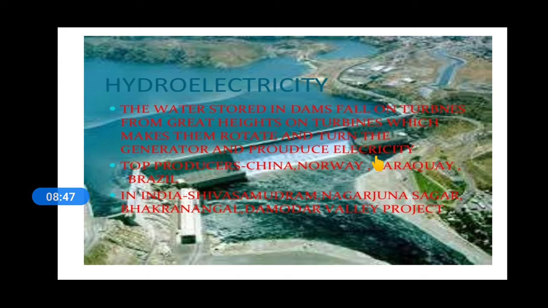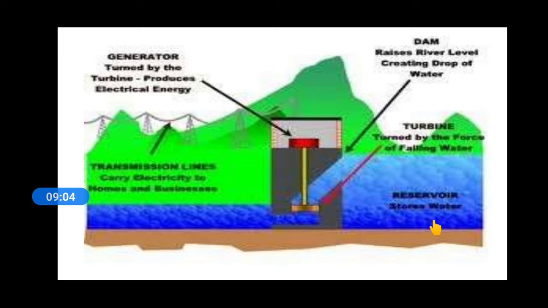The producers of this are China, Norway, Paraguay and Brazil. And in India, Nagarjun Sagar Dam, Bhakra Nangal Dam and Damodar Valley project. These are the projects where hydroelectricity is generated. You can see how the electricity is generated. Here is the turbine, here is the generator which gets on, and then the electricity is generated. You can see.